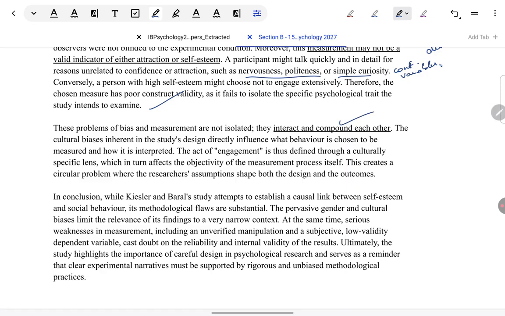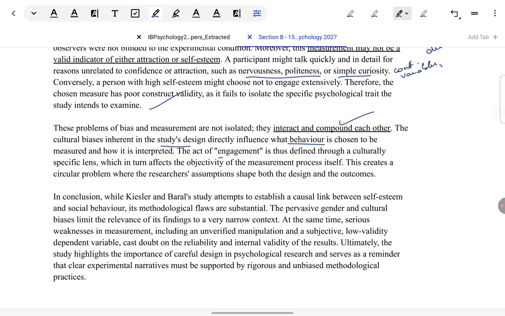So bias and measurement, as we have seen in this situation, not only exist together in this problem, they compound each other, they make each other worse. So now I'm going to explain how, again linking to this particular situation. There is a circular problem. In this particular scenario, the researchers' design has decided what behavior they are measuring. Their design is only gender biased. Their design is only that males' attraction towards females is what we are going to see. That has resulted in their measurement of how long it is taking to initiate conversation. We are going to look at that only. So their inherent bias has led to the measurement issue that is there.